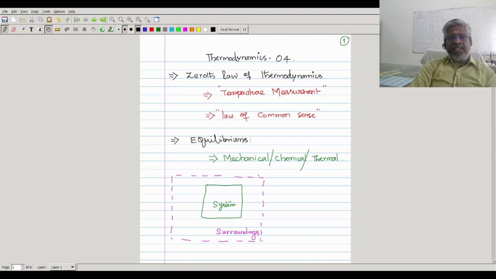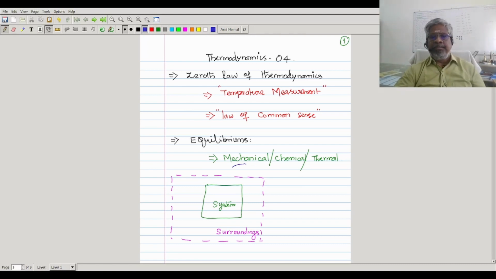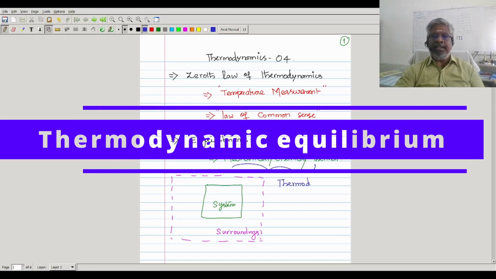If all three equilibriums exist, then we can call that a thermodynamic equilibrium.